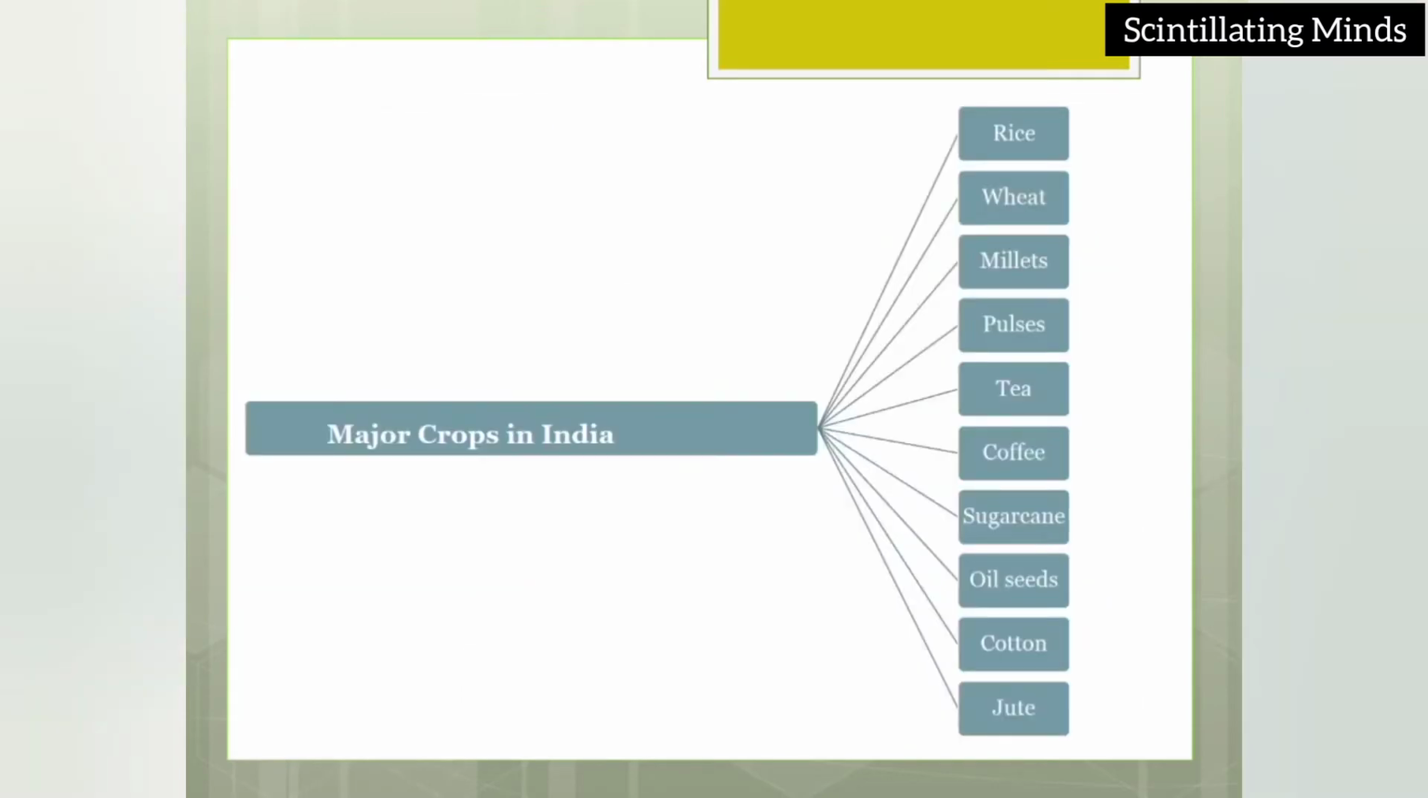Now we have to see what are the major crops in India. So major crops means we are going to talk about the crops which are grown mainly in India for the purpose of consumption. First: rice, wheat, millets, pulses, tea, coffee, sugarcane, oilseeds, cotton, jute. Now one by one we are going to talk about each.